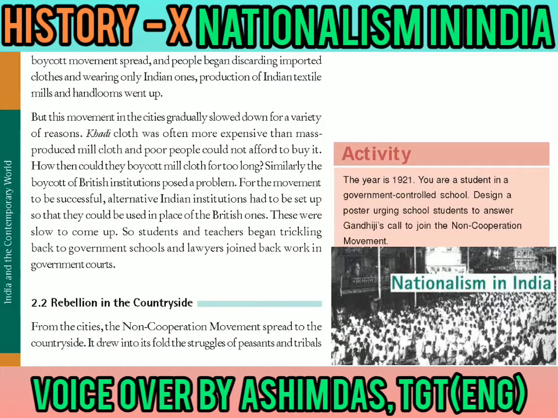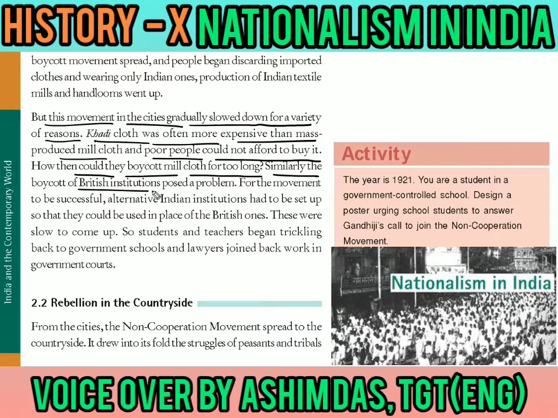But as this movement spread, it also died down easily. Why? Because the movement in the cities gradually slowed down for a variety of reasons. Number one, khadi cloth was much more expensive than mass-produced mill cloth, and the poor people could not afford to buy it. How could they then boycott the mill cloth for so long? Similarly, the boycott of British institutions posed a problem. For the movement to be successful, alternative Indian institutions had to be set up so that they could be used in place of the British ones.